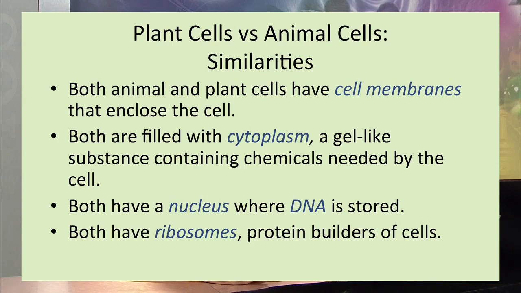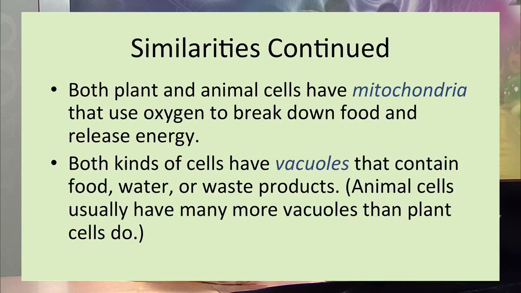They both have the ribosomes, which are the protein builders of the cell, and both plants and animals have the mitochondria that use oxygen to break down food and release energy. Both plants and animals have the vacuoles, although animal cells have smaller vacuoles in comparison to plant cells.